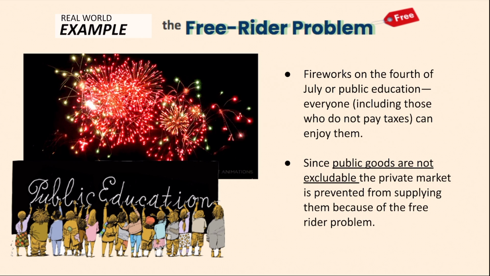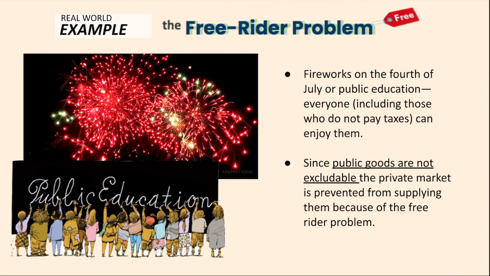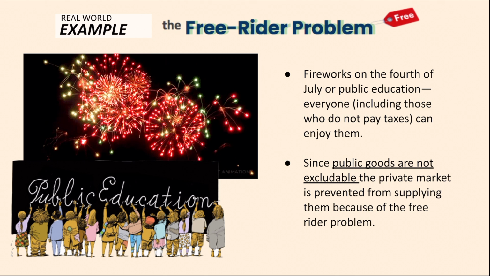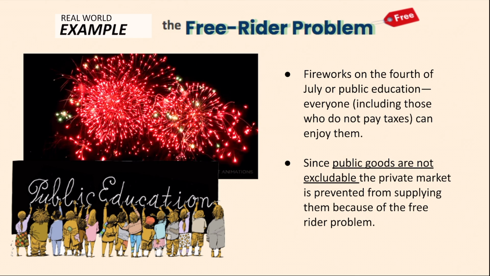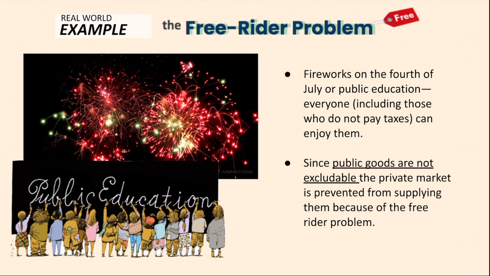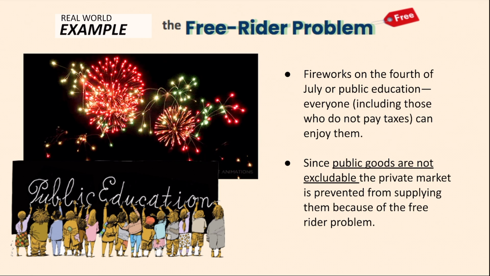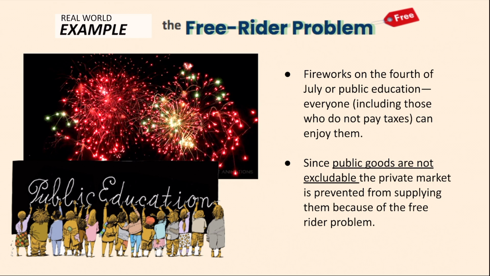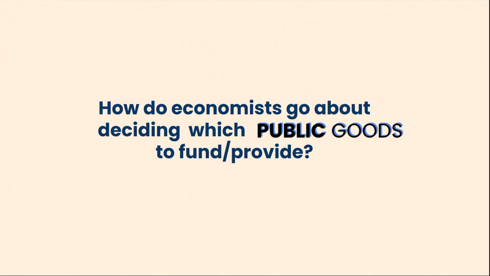This is similar to fireworks at a local city display on the 4th of July, funding the local fire department, or public education. Everyone, including those who do not pay taxes, can enjoy them. Since public goods are not excludable, the private market is prevented from supplying them because of the free rider problem. So, how do economists go about deciding which public goods to fund or provide?